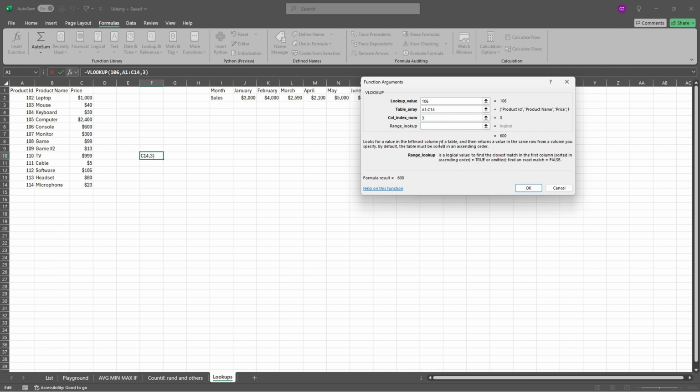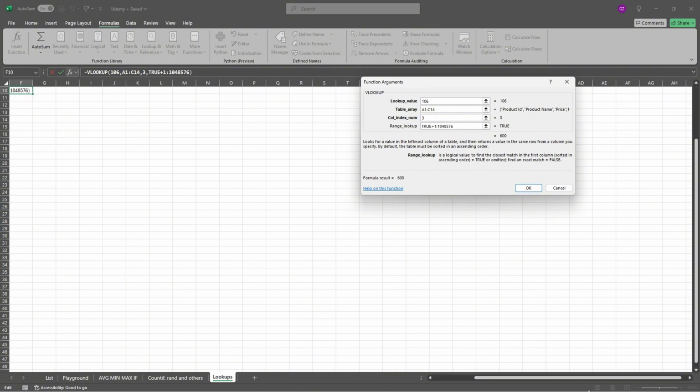And over here is the range lookup, if we are looking for the closest match or not. Just remember, whenever we write down the true, nothing changed. But whenever you would like to put false, also in a lot of cases, nothing changed because it's the exact match that we are looking for. And in that case, we can look for the exact case. But whenever you are not sure if you are looking for the thing, remember to stick with the true option.